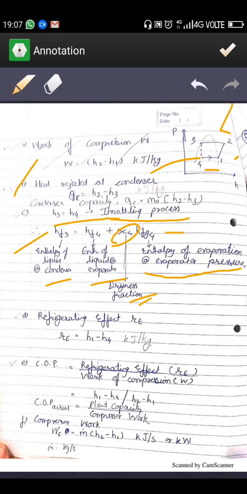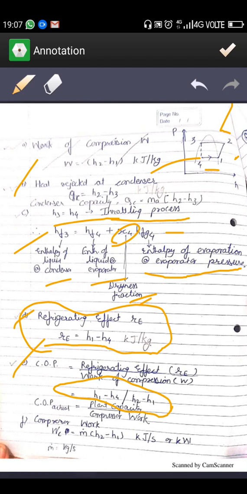Then this is for the refrigerating effect, which is H1 minus H4. Then the formula of COP is H1 minus H4 upon H2 minus H1. Similarly, COP actual is plant capacity upon compressor work. We are going to use this formula in numericals. So here are your numericals.